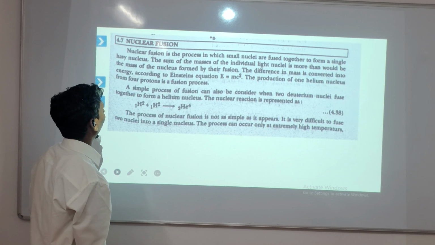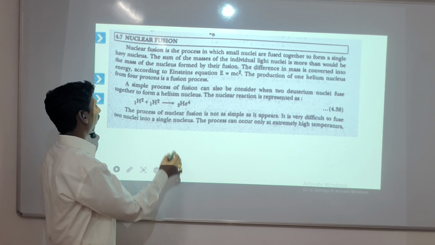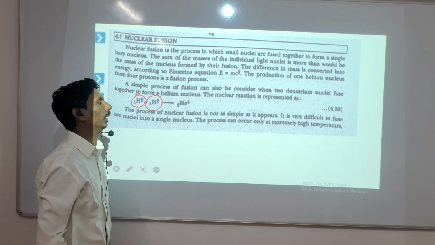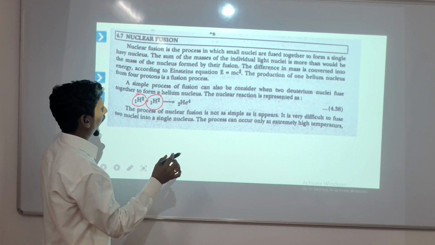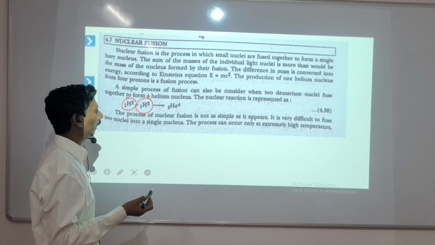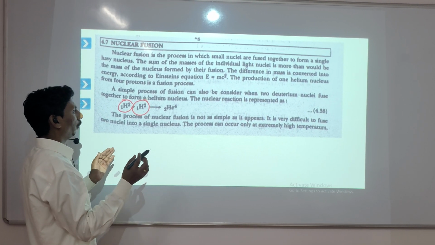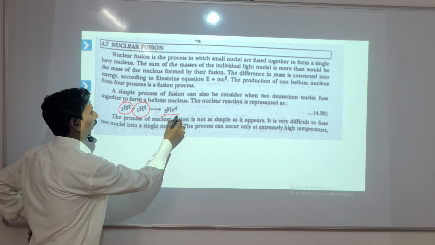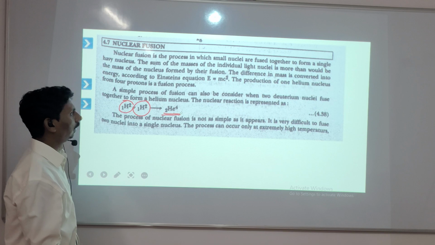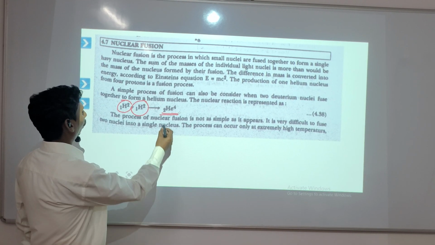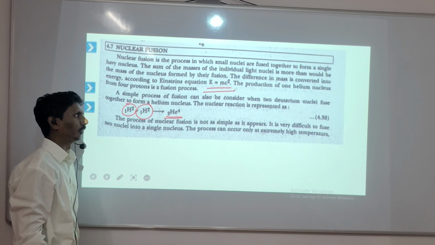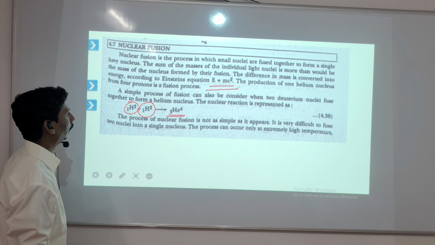See, another is the nuclear fusion reaction. In this, deuterium is combined with deuterium. In the atmosphere of the sun we observe that two deuterium nuclei fuse together and form helium, and this reaction takes place near the sun. We can get a huge source of energy with the help of Einstein's world famous equation E is equal to mc square.